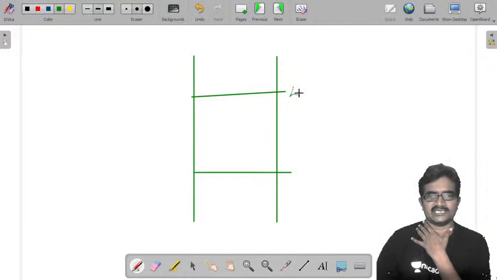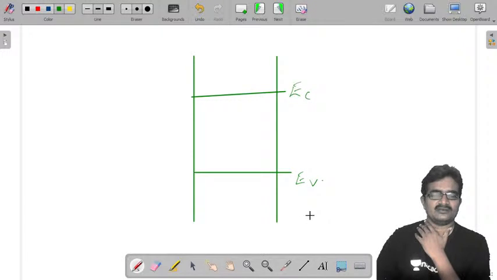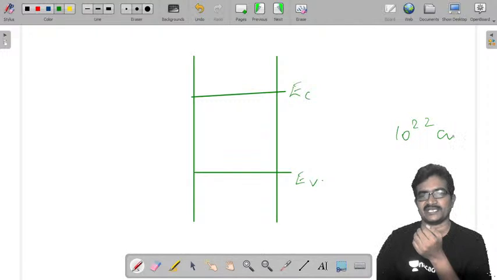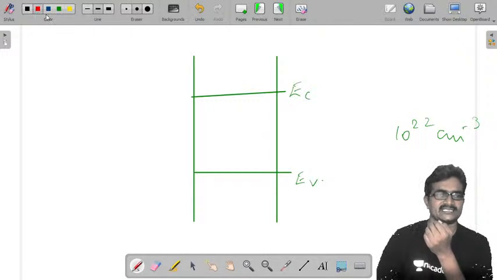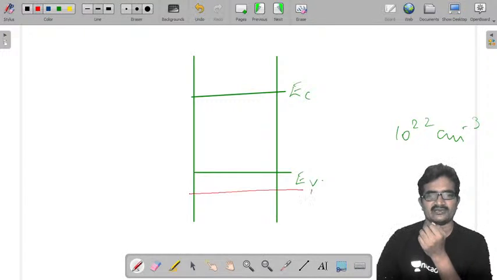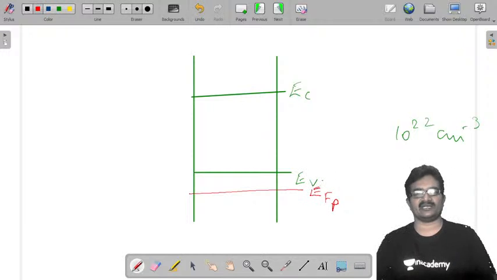So this is EC, EV. Similarly, if I take heavy doping, let us take 10 power 22 per centimeter cube, in that case your Fermi energy level is somewhere here, EFP. So this is our degenerate p-type semiconductor.